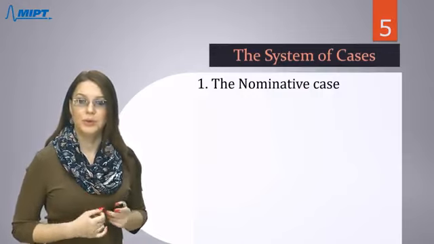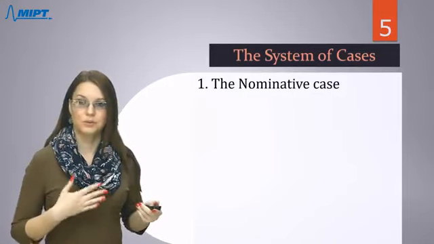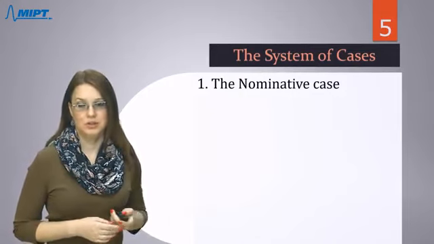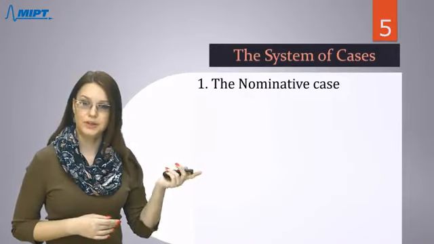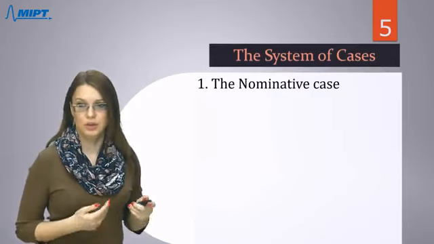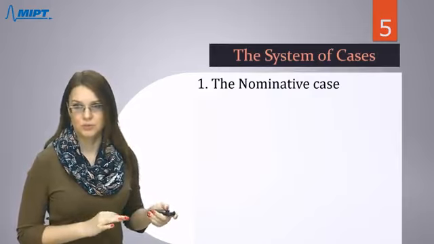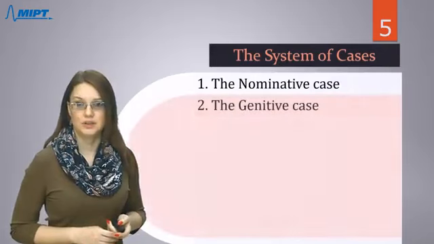Every time when we ask the questions like «Кто это?», «Что это?», and when we try to answer them, we use the nominative case. Like «Кто это?», «Это мой друг». «Кто это?», «Это Анна». «Что это?», «Это дом». «Что это?», «Это машина». All these forms, like the very first forms, are forms of the nominative case.